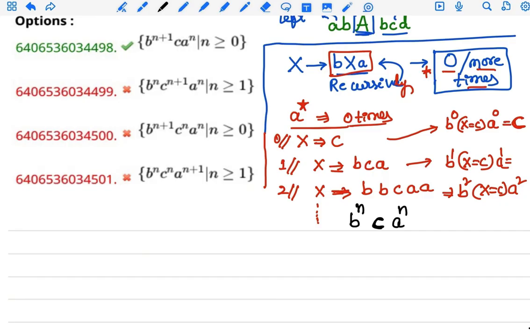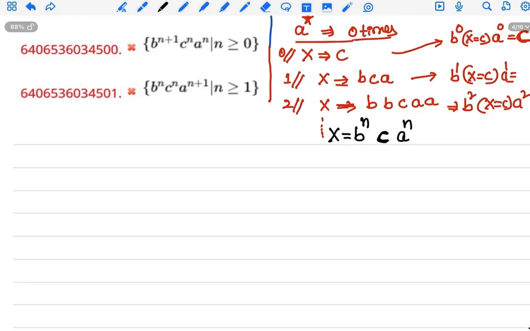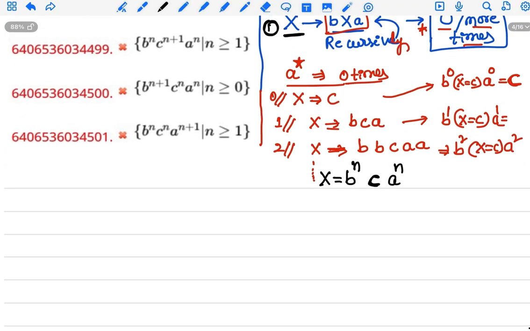So the first step is to consider the non-terminal recursive node and write a general formula in terms of n, where n is greater than or equal to 0. Equal to 0 is also possible, right? If we put 0, that is zero times.